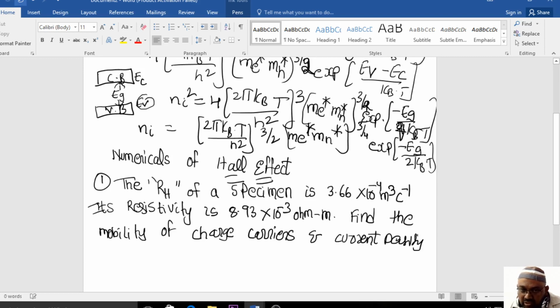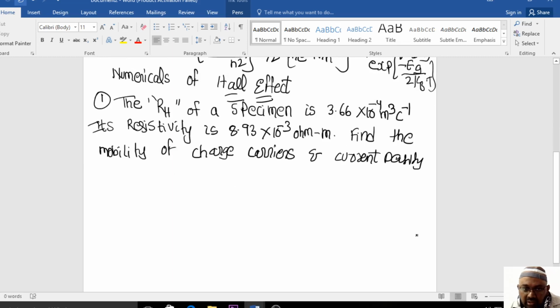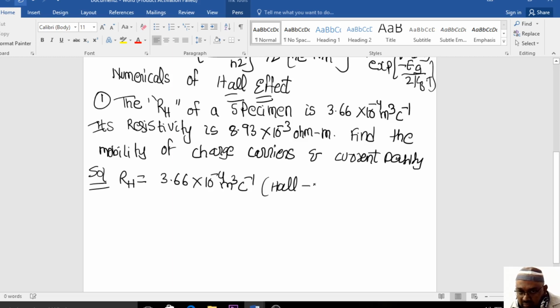This will be the question in the examination. How will we deal with this question? We have to use the scientific calculator. So the Hall coefficient is given by, what is the value? Solution. Start with this solution. R suffix h is equal to 3.66 into 10 to the power of minus 4 meter cube per coulomb. This is the Hall coefficient.